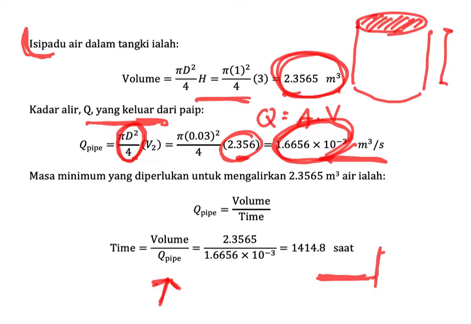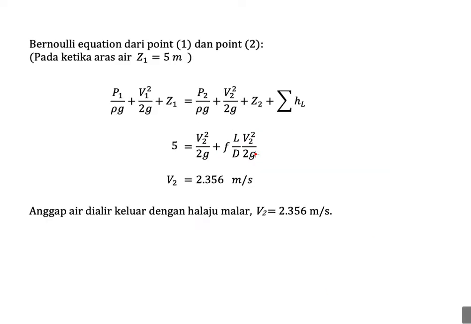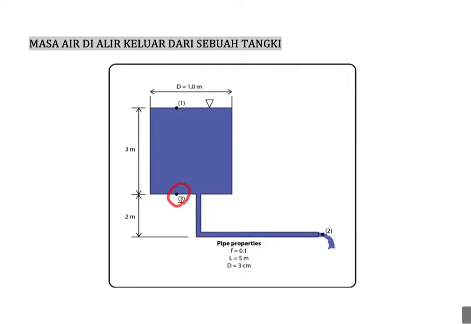So this is the way we predict, for the first time, the time to empty the tank. Okay, so this is the time, 1414.8 seconds. As I said, the velocity here is the maximum velocity because the velocity will reduce, will become slower and slower. So what happens if we take point number 3? First we calculate at point number 1, and then the velocity will become slower and slower, and then we try to calculate the slowest velocity in the system.